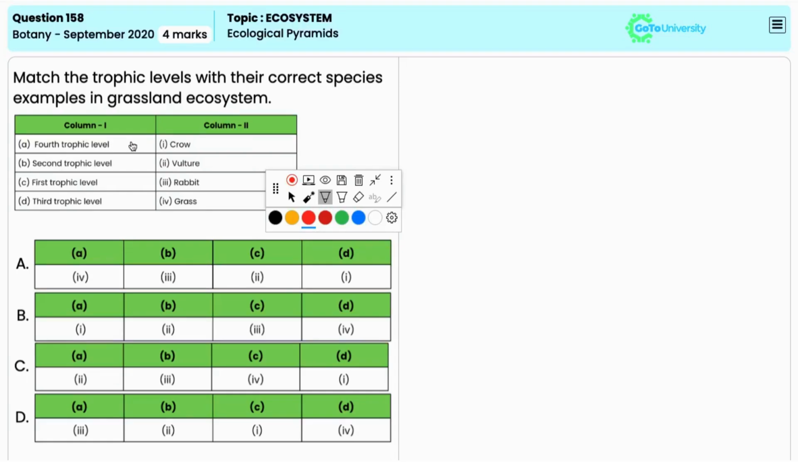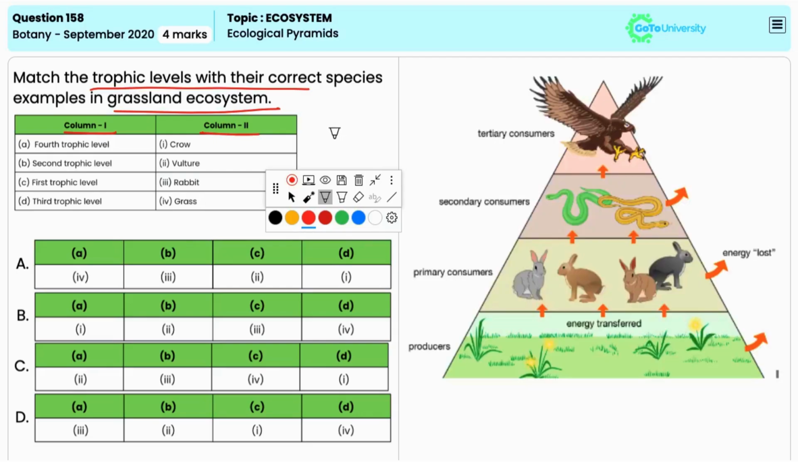In this question, you have to match the different trophic levels of a grassland ecosystem given under column 1 to the respective organisms that occupy this trophic level given under column 2. Now, grassland ecosystems are terrestrial ecosystems which are characterized by vast stretches of grasses and herbaceous plants with few trees or shrubs. And these ecosystems support a diverse array of organisms across different trophic levels.